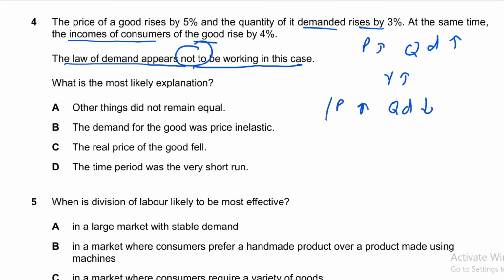So if we want the law of demand to hold, then there should be only a change in price and all other factors should be constant, right? So what is the most likely explanation? Other things did not remain equal or constant. So option A is the correct answer because the law of demand requires us to keep all other things constant except price.